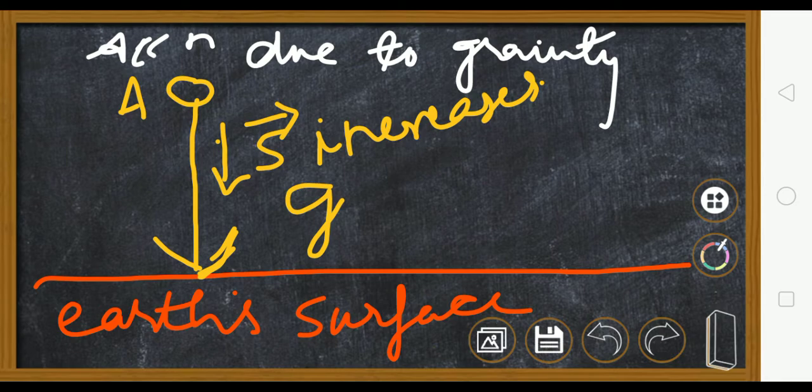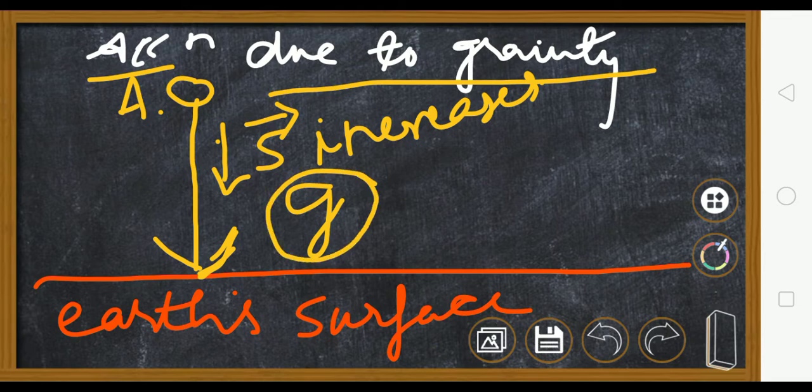Understood? When a body is released from the top, the body comes down to the Earth's surface because Earth is attracting it because of its gravitational force. Now as the body comes nearer and nearer to the Earth, Earth's gravitational force becomes stronger, and that is why the speed of the body goes on increasing. Now the speed is increasing, or the velocity is changing. That is why it has acceleration. And this acceleration is known as acceleration due to gravity, and it is denoted as small g.